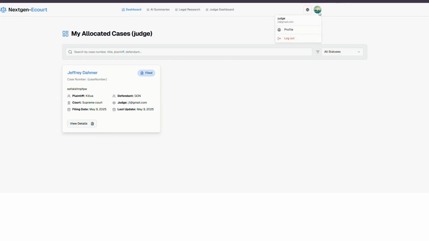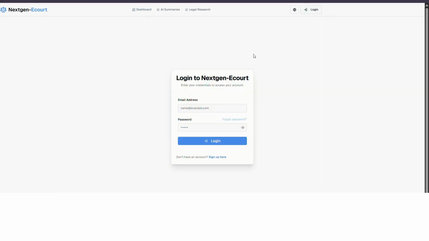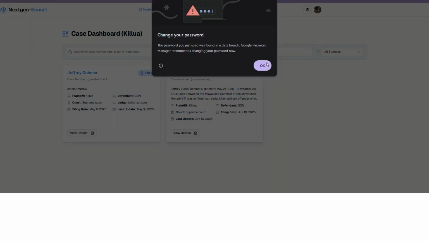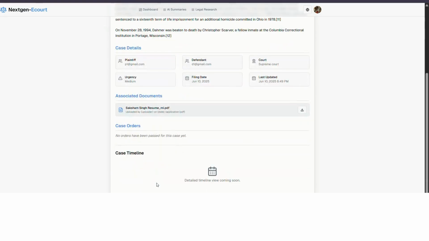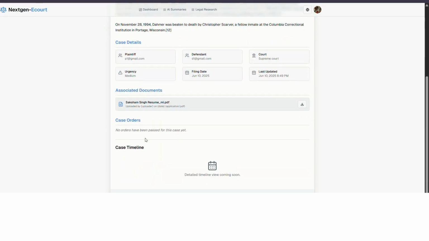So this is a judge, allocated judge. Okay. Just log in for the P1. As we can see, that particular case has been updated in everyone's profile. I mean, whichever person is associated with that particular case can see this. So as we can see all the details of the case. I mean the title of the case overview, plaintiff name, defendant name, code, urgency, medium. I mean we can set the urgency and all. This is what we can do.